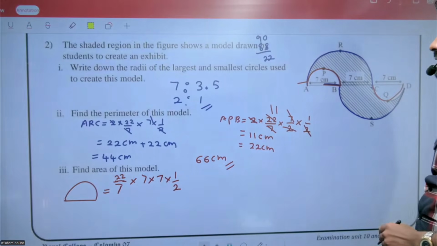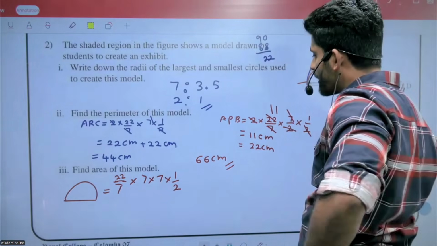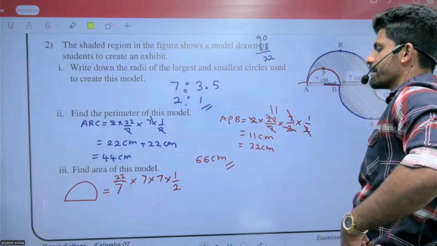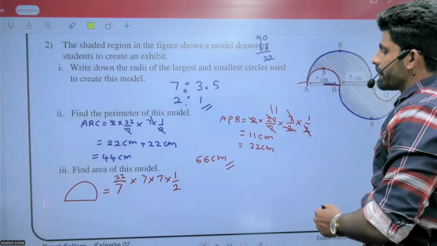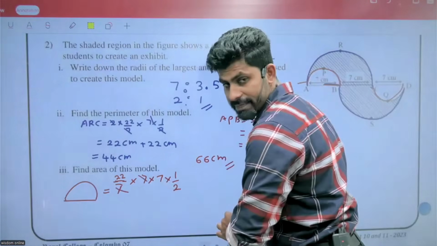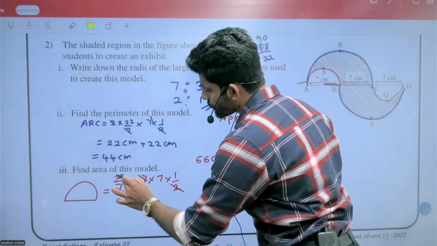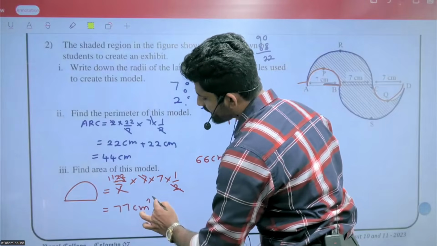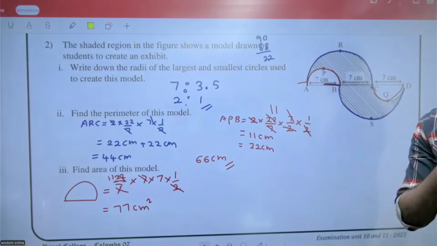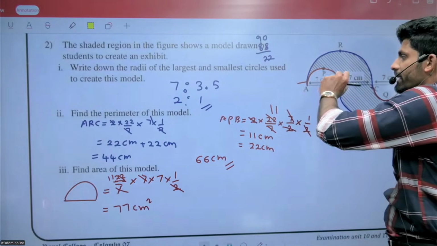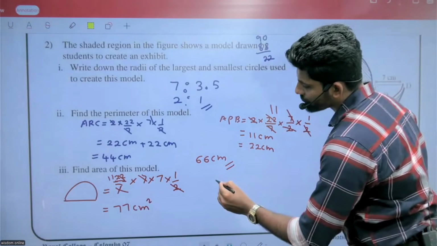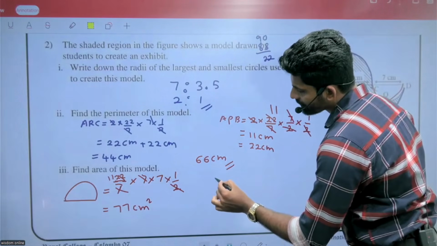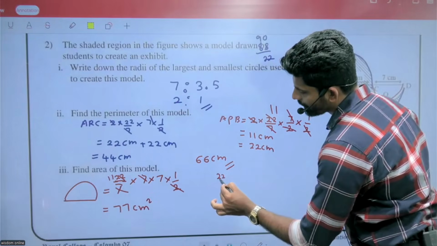R into half. Then pi R into half, right? 7 to 7 cancelled out. 2 to 2, 11. 11 into 7, 77 square centimeter. Then we need to subtract that small portion.